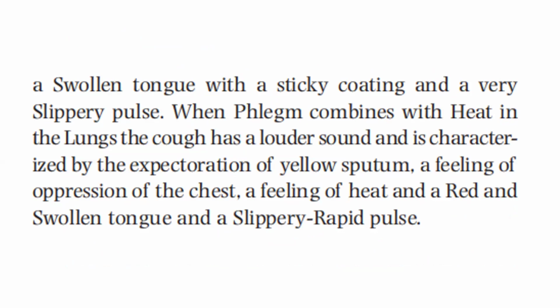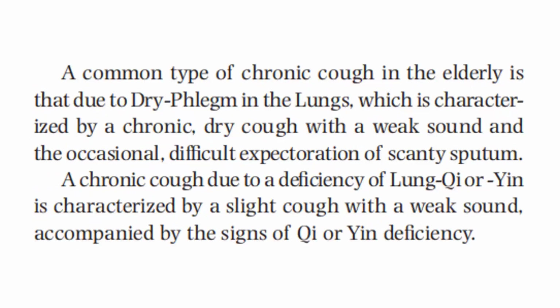When phlegm combines with heat in the lung, the cough has a louder sound and is characterized by the expectoration of yellow sputum, a feeling of oppression of the chest, a feeling of heat, a red and swollen tongue, and a slippery rapid pulse. A common type of chronic cough in the elderly is that due to dry phlegm in the lungs, which is characterized by a chronic dry cough with a weak sound and occasional difficult expectoration of scanty sputum. Chronic cough due to deficiency of lung qi or yin is characterized by a slight cough with a weak sound accompanied by the signs of qi or yin deficiency.